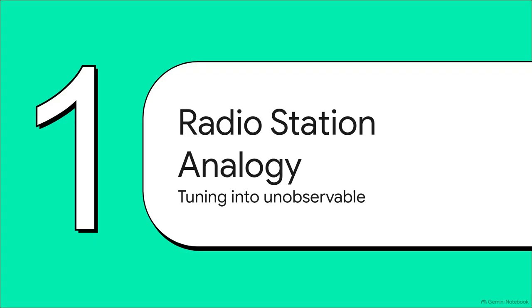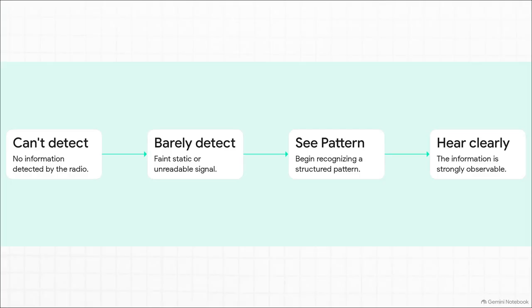All right, section 1, the radio station analogy. We're going to use a super straightforward, almost 6th grade level analogy just to understand how hidden information actually connects to our measurable world. Imagine turning a radio dial, or just adjusting the volume knob on a really weak signal. At first, nothing. You can't detect a thing. The coupling to your instrument is basically zero. Then, as you slightly improve that connection, you barely detect it, maybe just some faint static. A little more tuning, and boom, you recognize a pattern. And finally, you hear the music perfectly clearly.